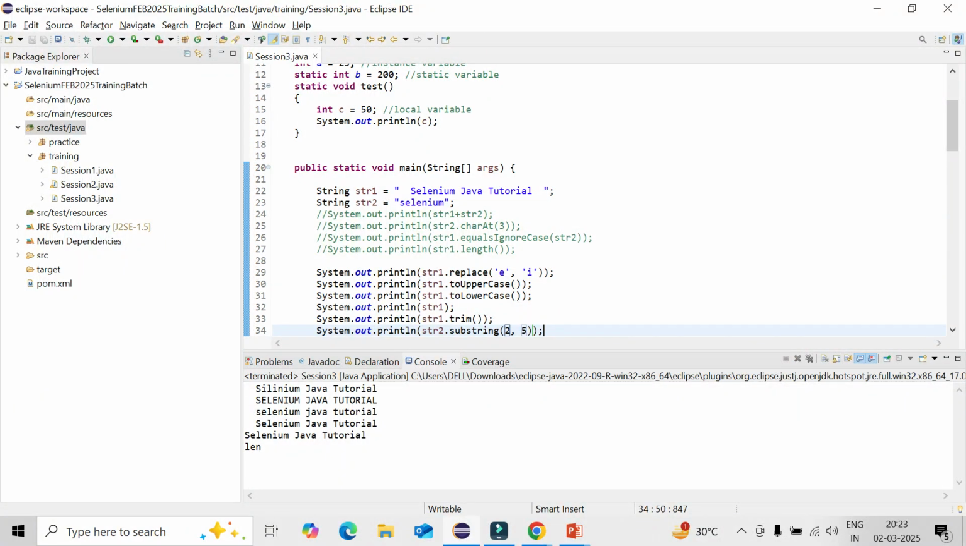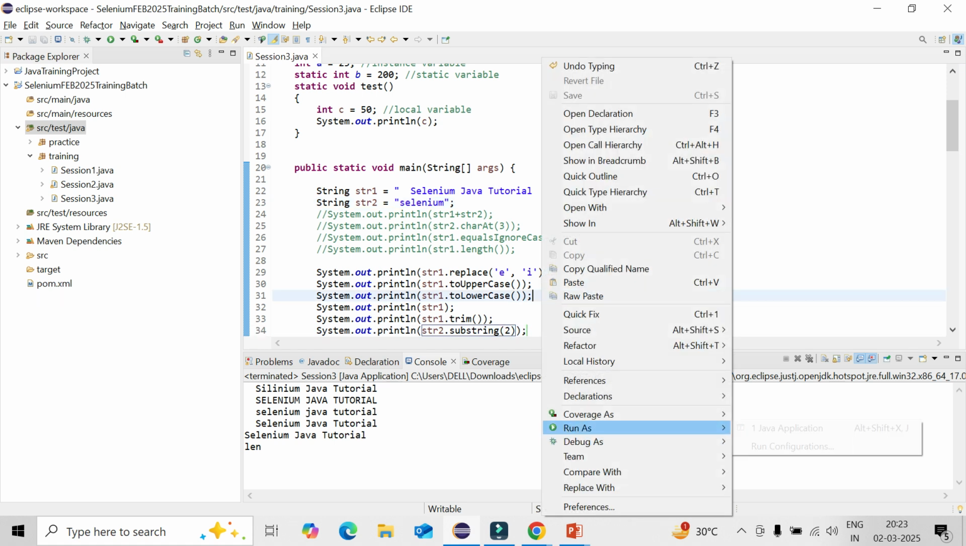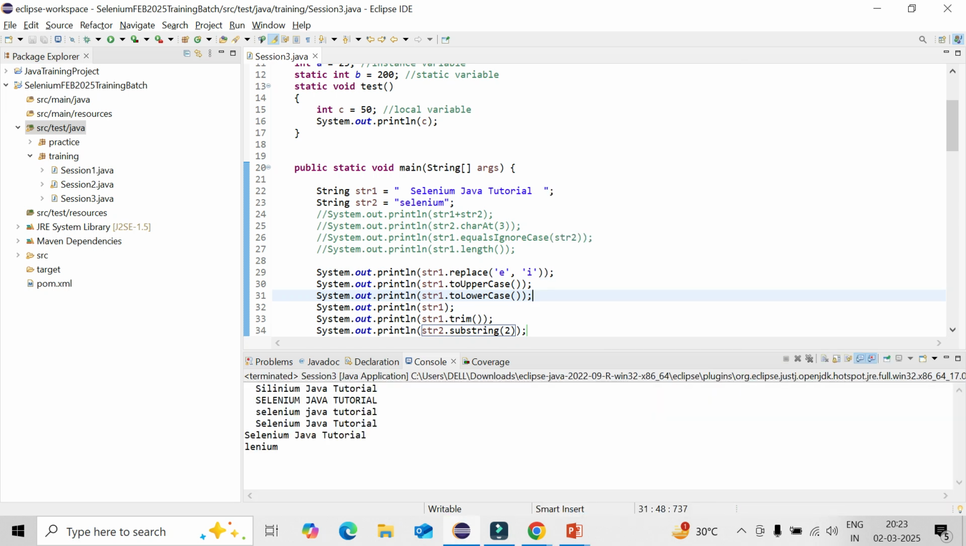So 2 to 5. You could see what Selenium is the word. Indexes 0 and 1 are skipped, then starting with 2, 2, 3, 4. It goes from 2 up to 5, but only till 4, so 2 to 4. That is what it will give. In case you give simply 2, everything after 2 will be printed out as a substring. You could see S and E are removed and everything after that is printed out, because you are giving only the starting index and no ending index, so it goes till the end. So that is the way.